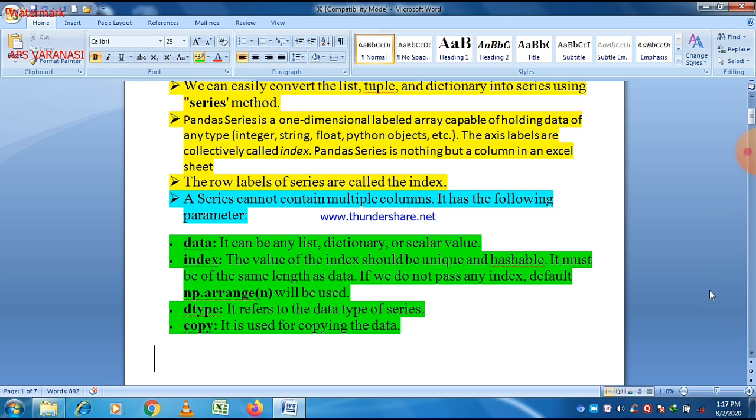And if you want to explicitly define the data type, you can define the data type as a third parameter. And when you want to make a copy of the data, you can use copy as a parameter here. These are the different parameters of a series.